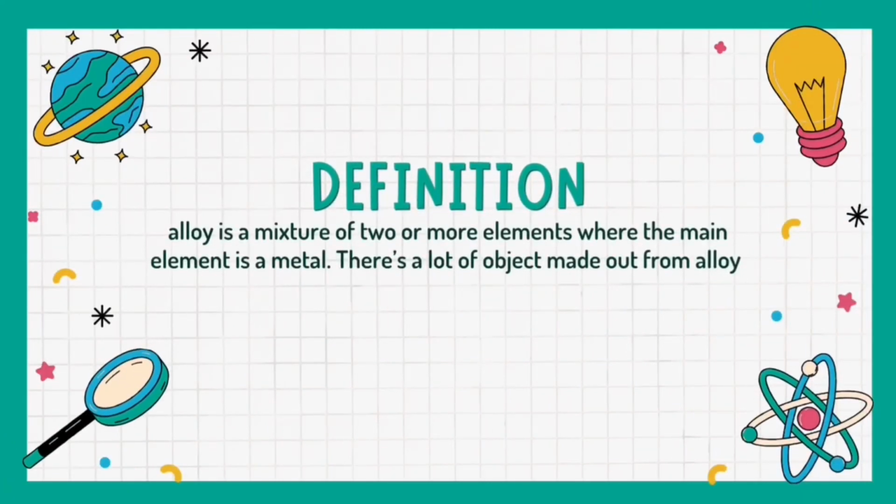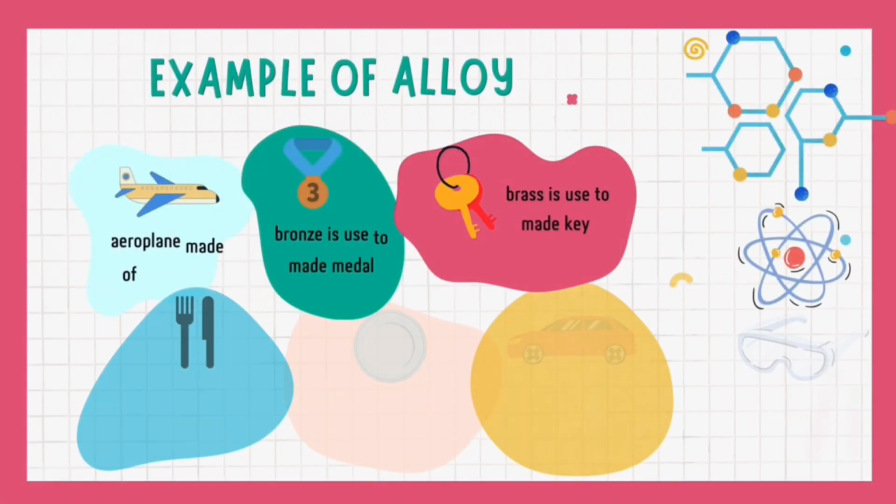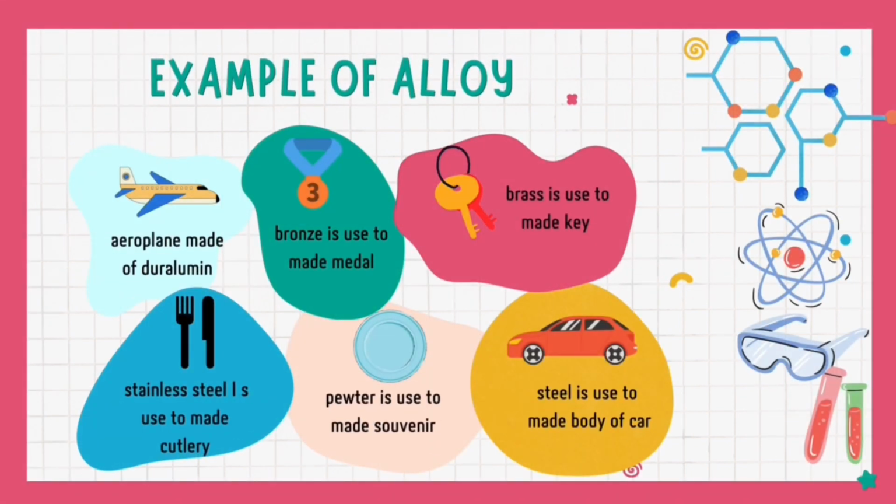Definition of alloy: a mixture of two or more elements where the main element is metal. There are a lot of objects made from alloy in our daily life. Examples of alloy are: an aeroplane made of duralumin, bronze used to make a medal, brass used to make a key, steel used to make the body of a car, pewter used to make souvenirs, and stainless steel used to make cutlery.